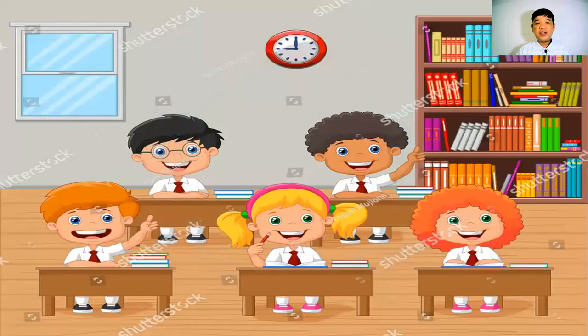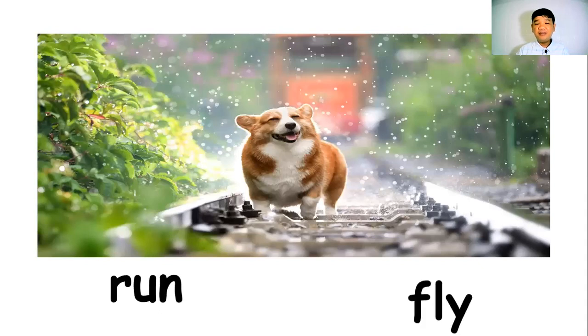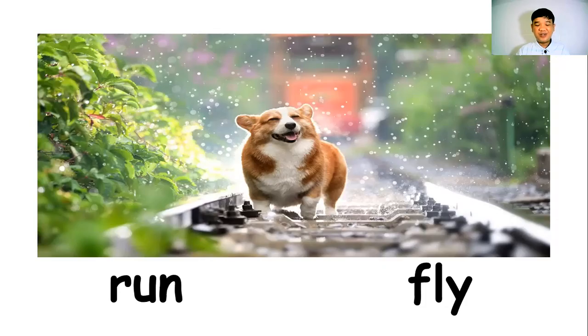All right, let's have questions one by one. Okay, so I am going to give you two choices. Which movement can this animal do? A, run. B, fly. And the correct answer is, of course, run because of its four legs.